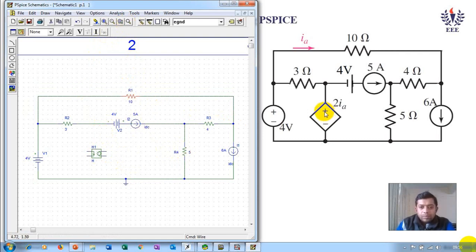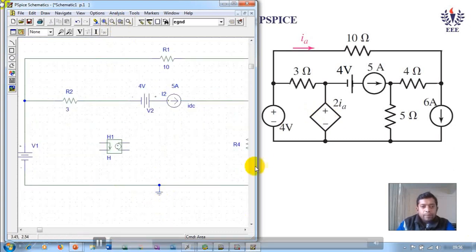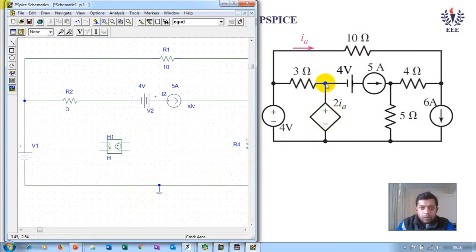Now, there is this plus connected. Let me zoom in this much to explain here. Here the positive of the dependent source is connected to a junction where 3 and 4 are connected, the negative of 4. So this positive has to be connected at the top, and the negative is connected at the bottom, and this is connected at the bottom.